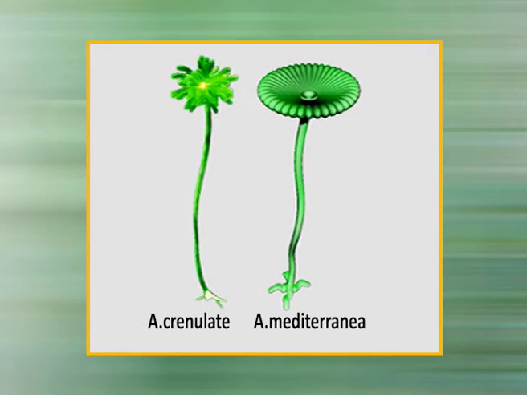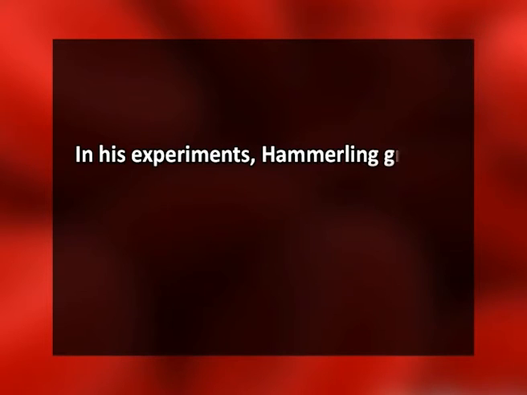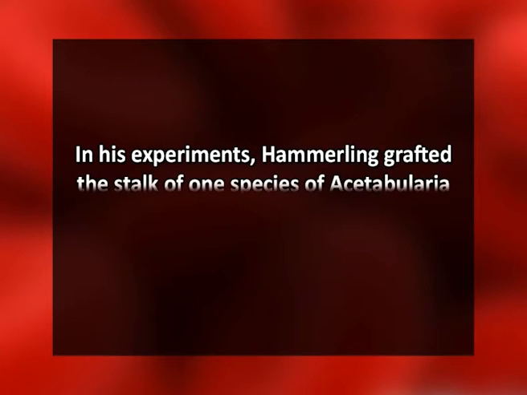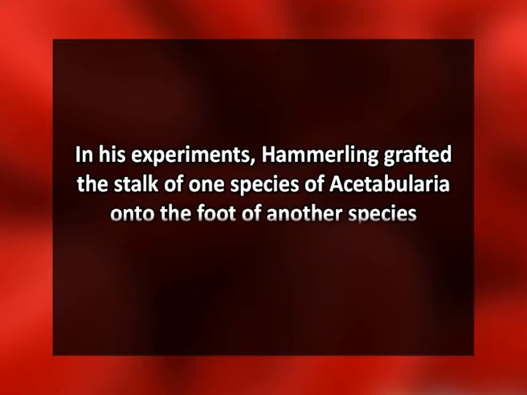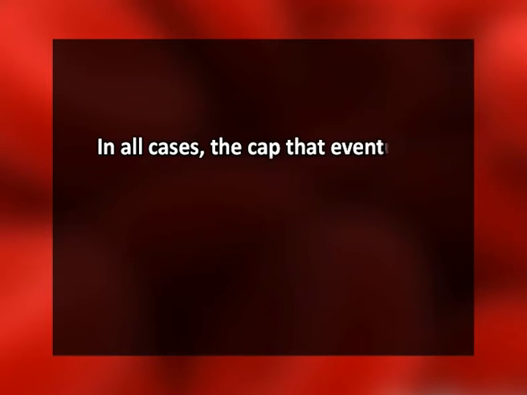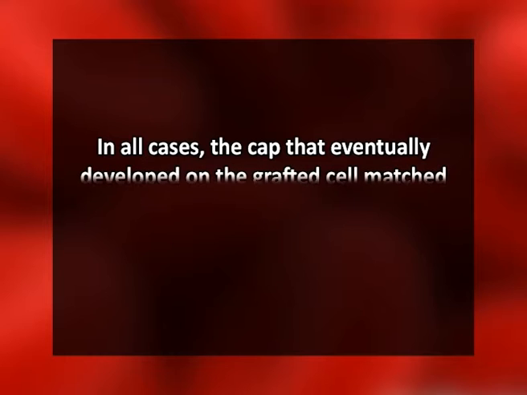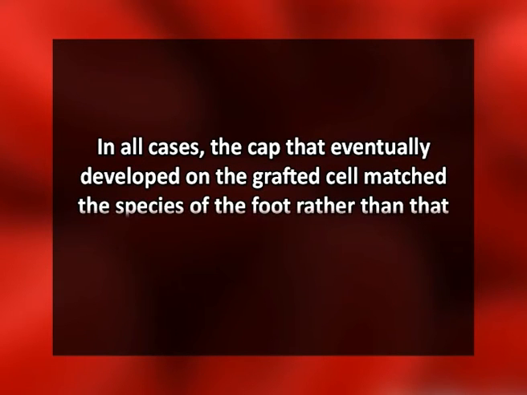Acetabularia mediterranea has a smooth disc-shaped cap. In his experiments, Hammerling grafted the stalk of one species of Acetabularia onto the foot of another species. In all cases, the cap that eventually developed on the grafted cell matched the species of the foot rather than that of the stalk.